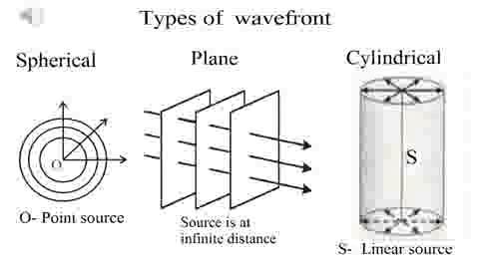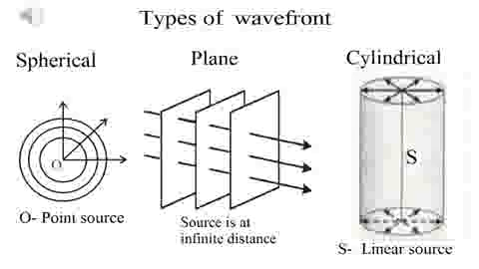Then we see plane wavefront. When a point source is kept at infinite distance, then we get a large spherical wavefront, and we know that a small part of that large spherical wavefront is a plane surface, and that surface is called a plane wavefront. Therefore, the radius of curvature has infinite value, as well as this wavefront is plane in nature, and light rays are parallel to each other, as shown in this image.